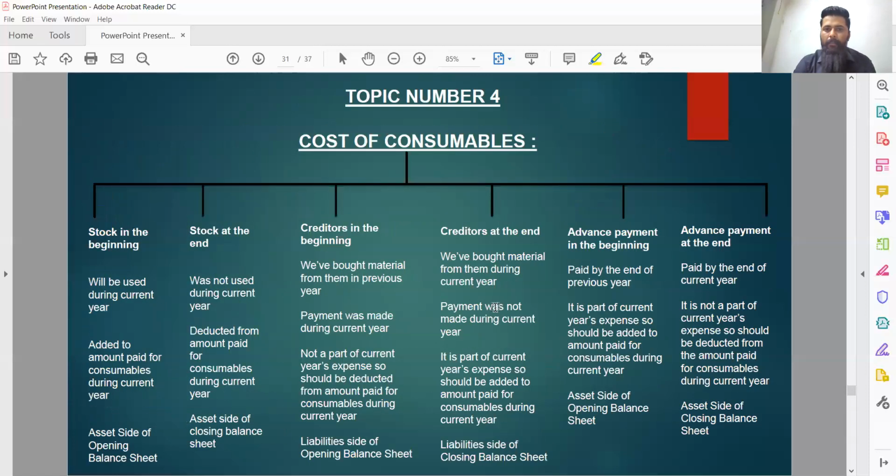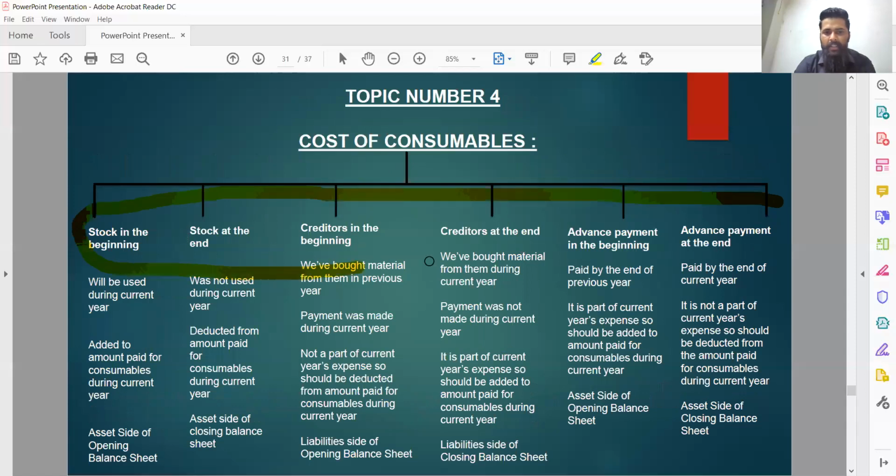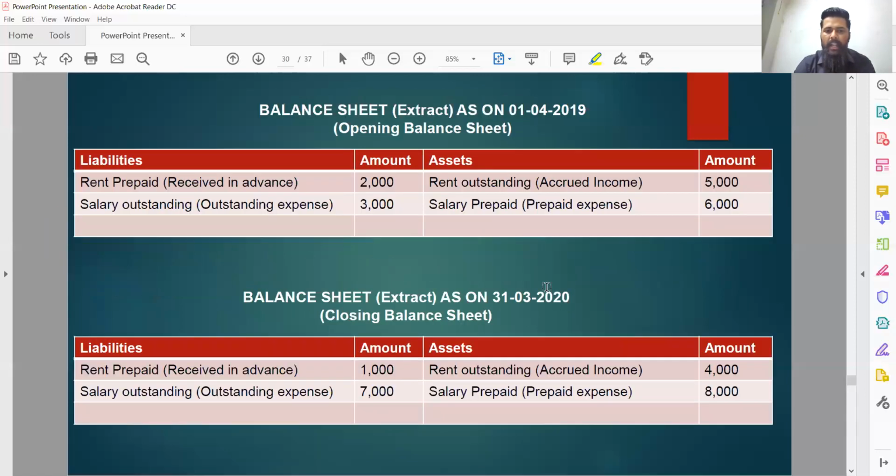So that was a head-to-head comparison of topic number 4, cost of consumables. The question could give us two kinds of language. In case number 1, he won't specify whether the expense was for the current year, upcoming year, or previous year. In case number 2, he will specify the cost we have borne to purchase consumables during the current year only. In case number 1, we have to make all 6 adjustments, and in case number 2, just 2 adjustments related to stock in the beginning and at the end.